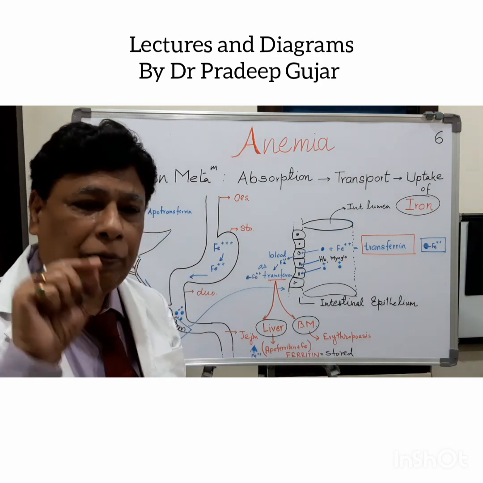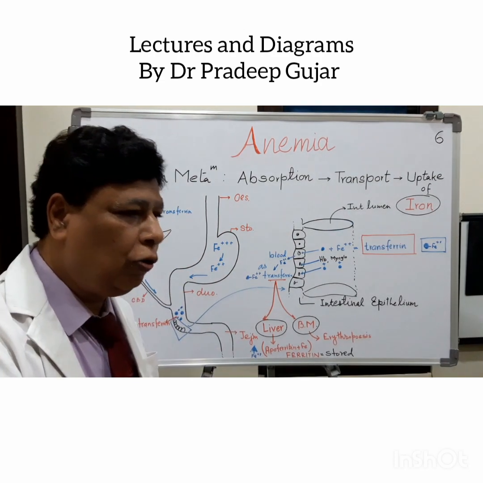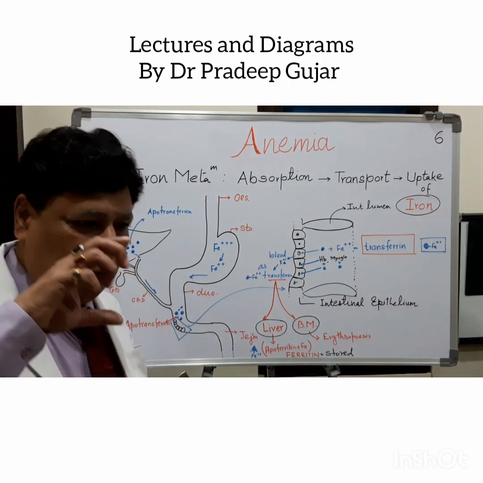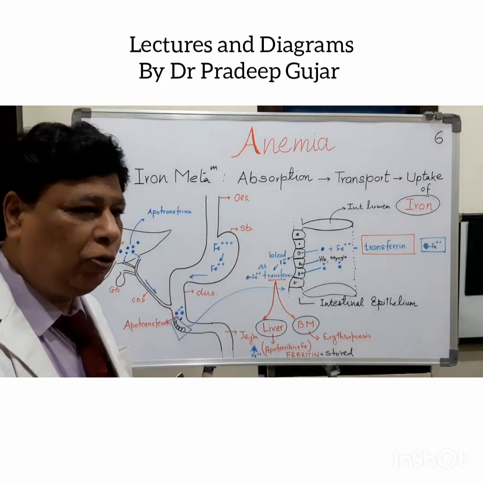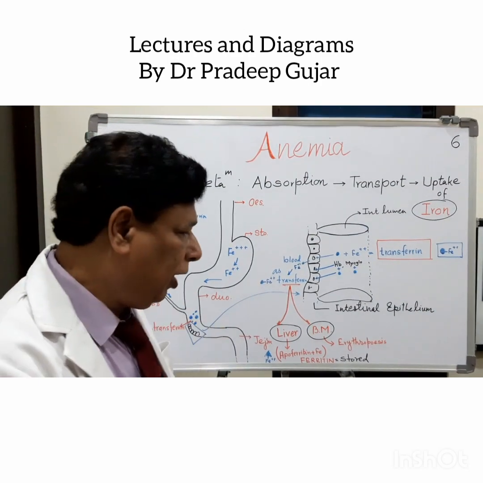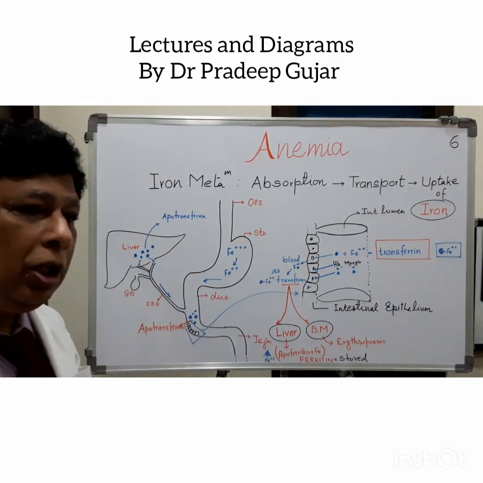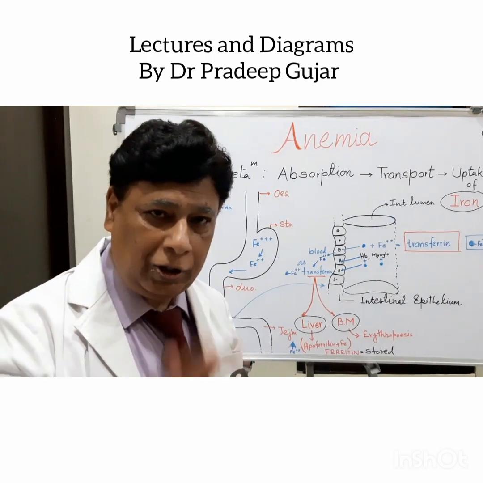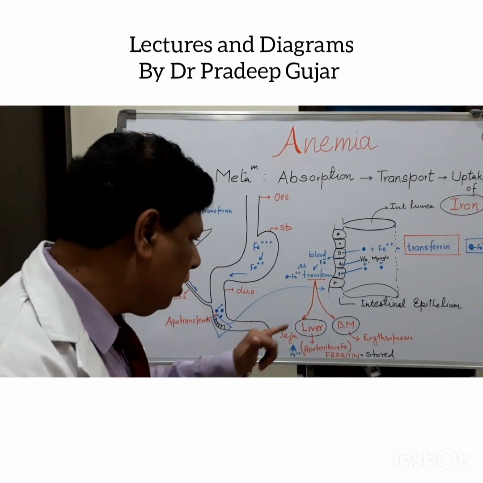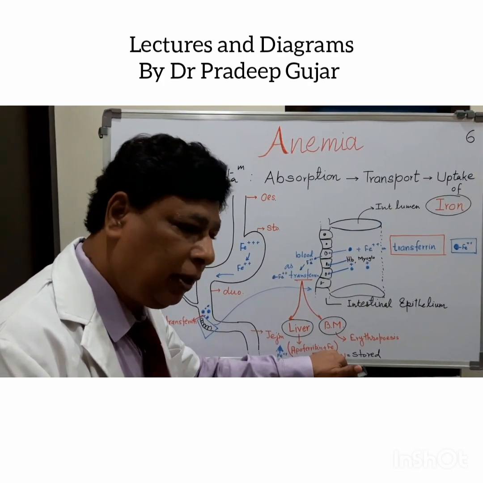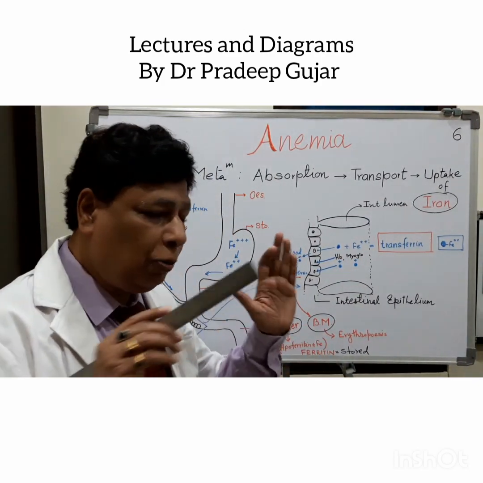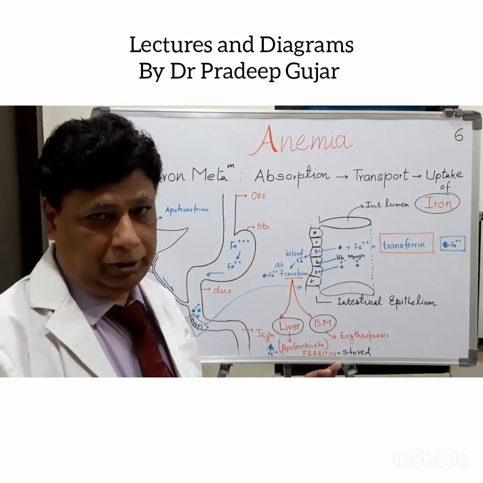The number of free iron atoms could be few, could be large in numbers. So there is no specific formula that in apoferritin only 1 or 2 or 3 are attached. Multiple or few free iron atoms can be attached, and this is in the liver cell, that is hepatocytes, in the cytoplasm of the hepatocyte. When this apoferritin combines with Fe, then that is called ferritin. And this ferritin is stored in the cytoplasm of the liver cell.